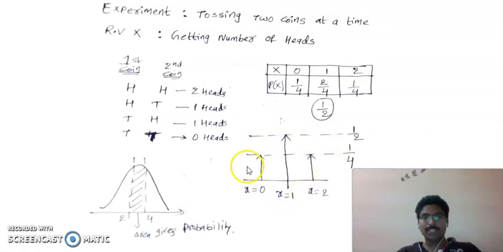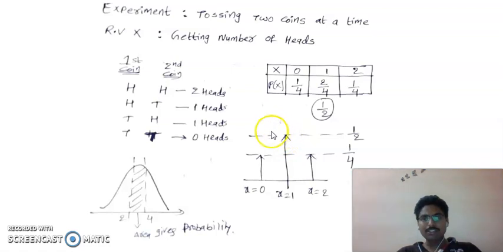This experiment behavior is put in graphical form like this. This is the probability density curve. At x equal to 1, that is one head, the probability is 1 by 2; two heads occurring has probability 1 by 4, and zero heads occurring has probability 1 by 4. This probability density graph is drawn between x and the probability of x occurring. The x-axis is 0 heads, 1 head, 2 heads, and the y-axis is the probability.